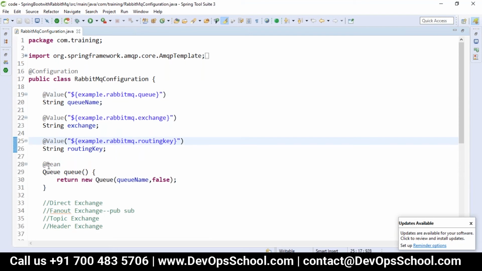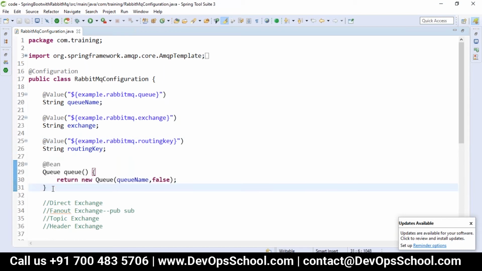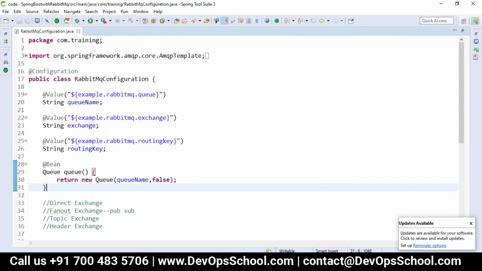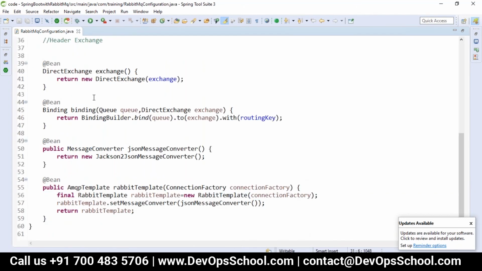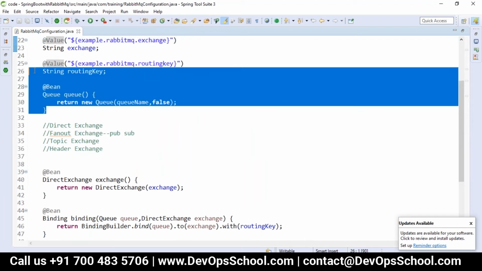To create a queue, we are creating a bean which is called Queue, and we are writing the queue name here. And with the queue, it takes a boolean for durable. That is, the queue should be non-exclusive and non-auto-delete. You want to make it so, and that flag can be configured here. So that's why the queue bean is created.